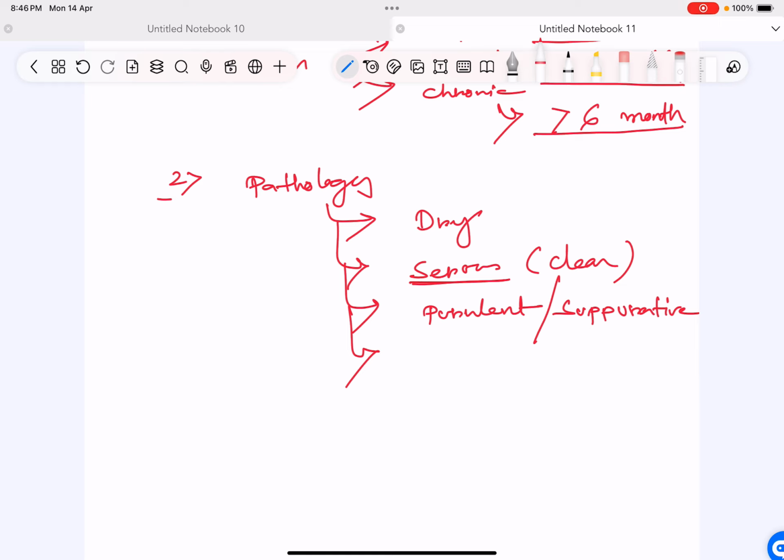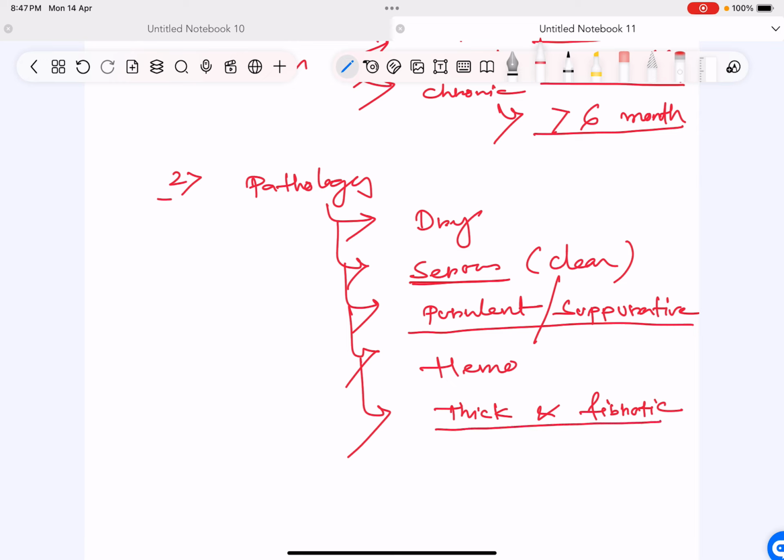If it is a clear fluid, it is serous. If the fluid is pus, it is purulent or suppurative. If the fluid is blood, it will be called hemorrhagic pericarditis. If there is inflammation of the pericardium which is causing fibrosis, where the pericardium becomes thick and fibrotic, this is known as constrictive pericarditis.